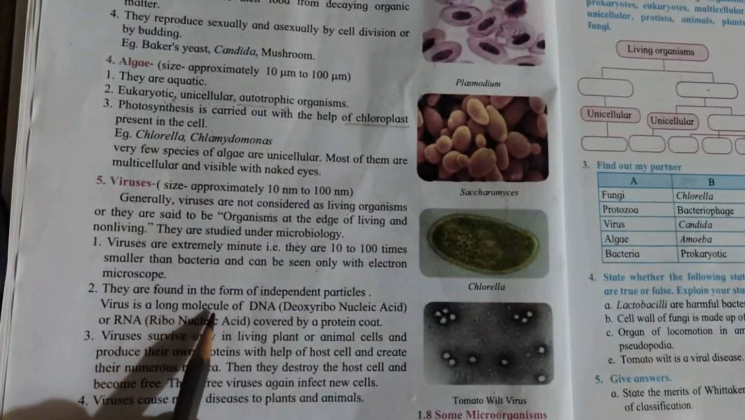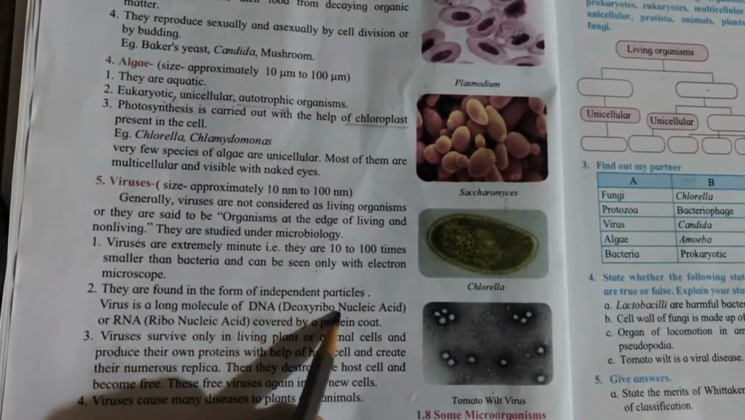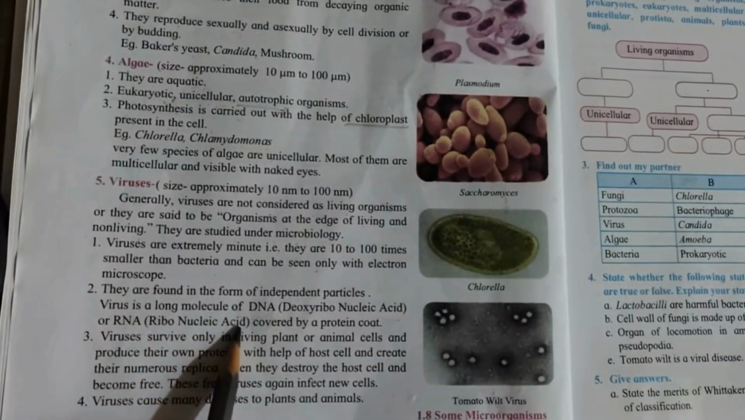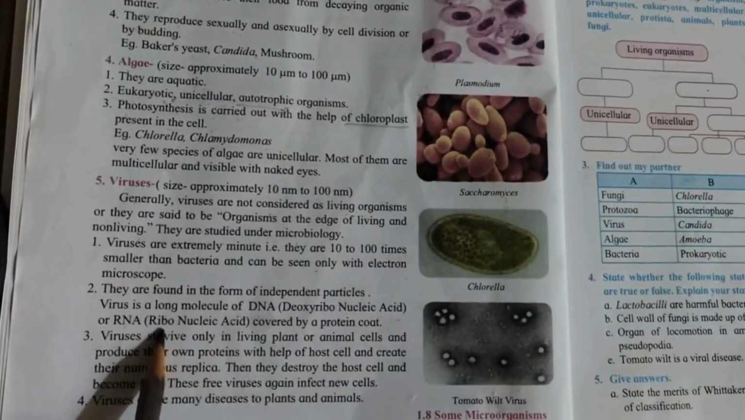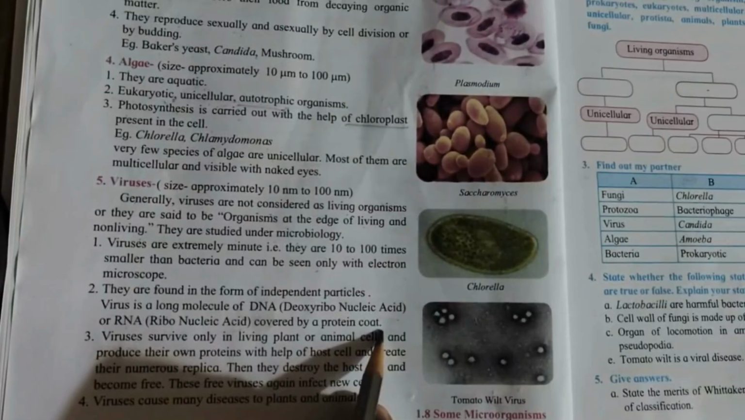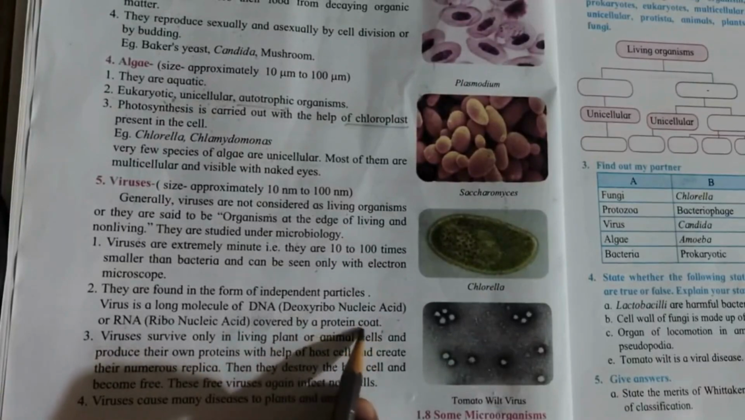Virus is a long molecule of DNA. What is the full form of DNA? Deoxyribonucleic acid, or RNA, ribonucleic acid, which is covered by a protein coat. Now this virus body is covered by a protein coat.